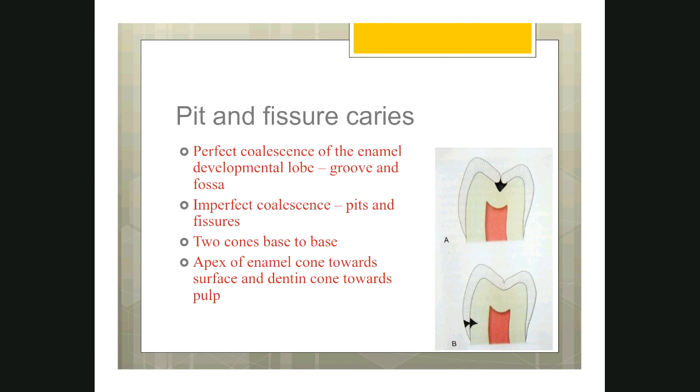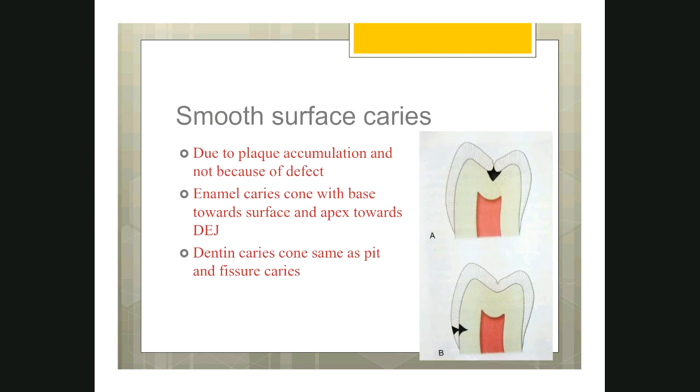Next, we will see smooth surface caries. Here it is exactly the opposite, where the apex of the enamel caries faces the base of the dentin caries. Can you appreciate the difference of the caries cones in pit and fissure and smooth surface caries? Here it is a base to base junction, here an apex to base junction. So this is the difference between the two. And usually smooth surface caries occurs because of plaque accumulation.